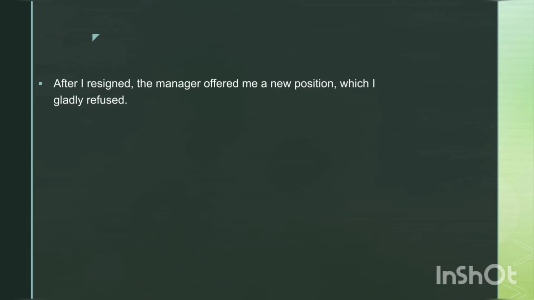Here we have two dependent clauses, which are after I resigned and which I gladly refused. And we have one independent clause, which is the manager offered me a new position. Note, don't forget to use a comma when you place a dependent clause in front of the independent clause.